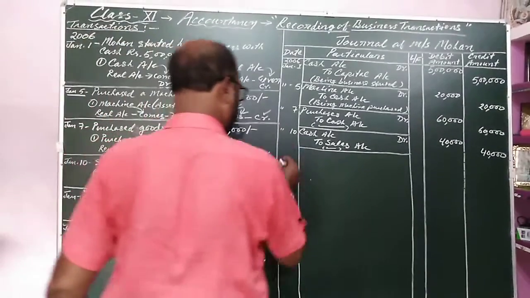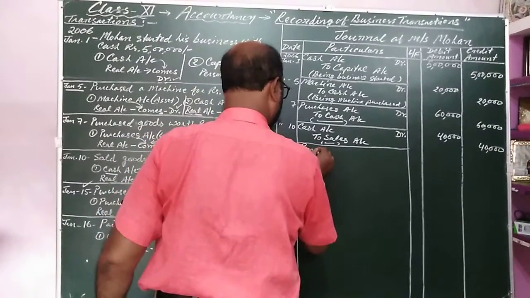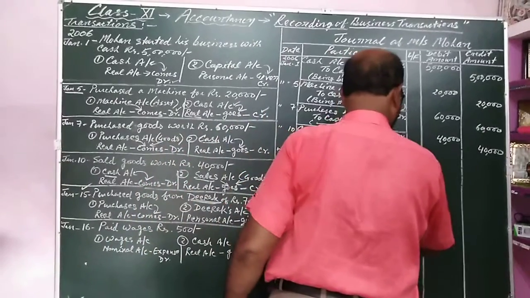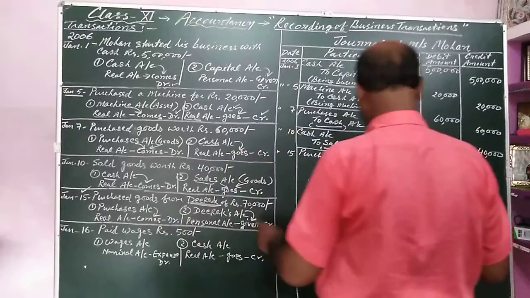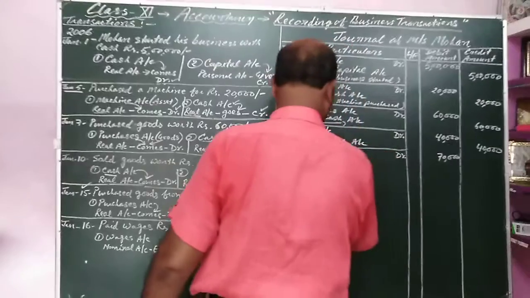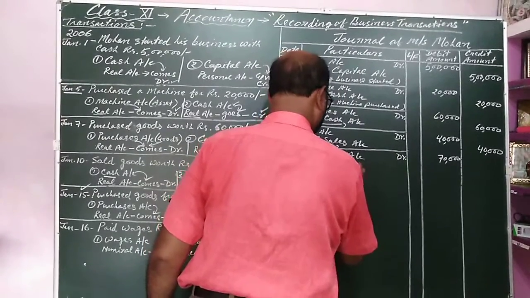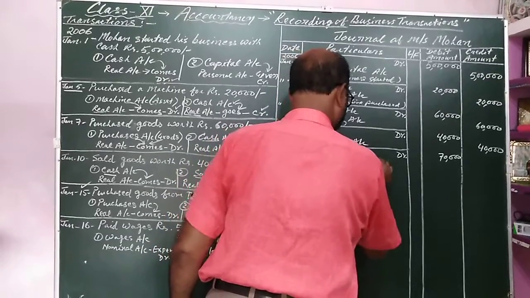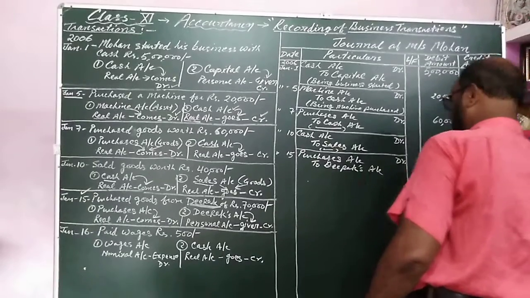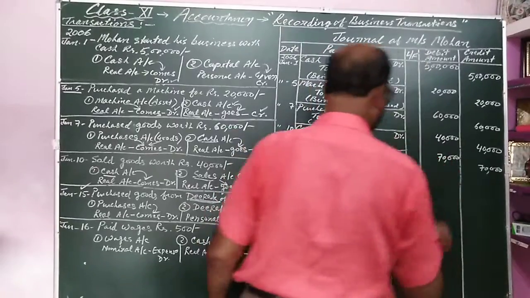So on 15th, purchases account debit, and amount is 70,000. And to Deepak's account, Deepak's account 70,000. Here you can write the narration and close the particular column.